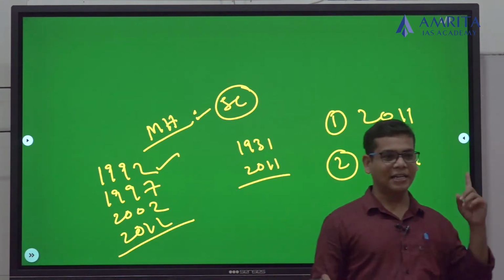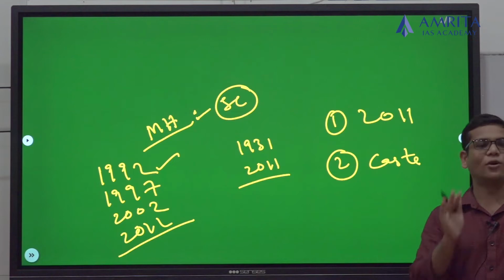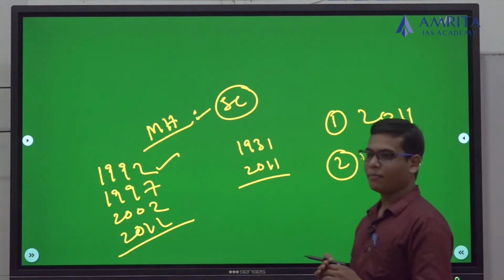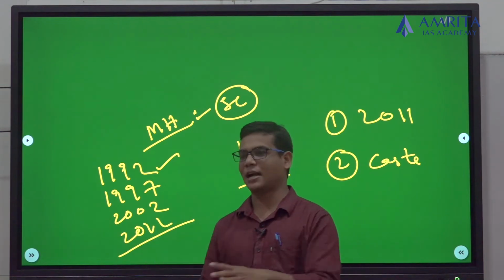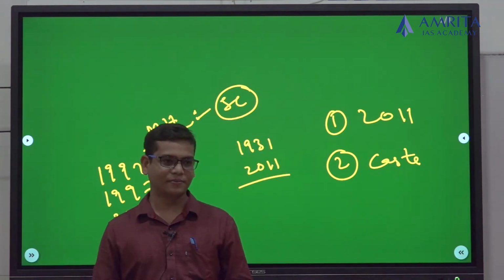In 1992, it was the first time. What does that mean? They will only calculate your economic status. How many people are poor? How many people have an income of less than 20,000 per annum? How many people have an income of more than 10 lakh? Likewise, they will consider.